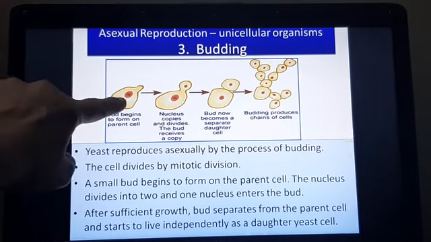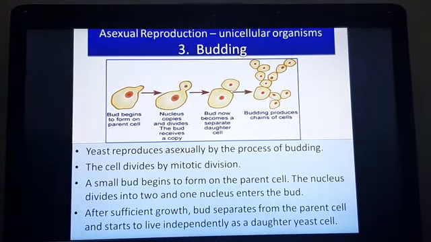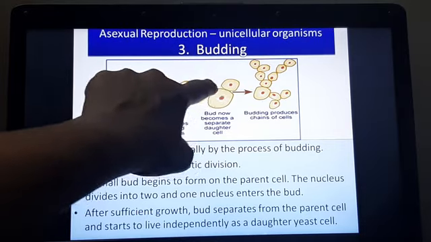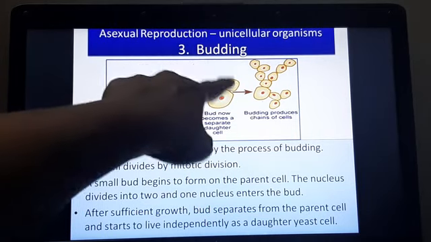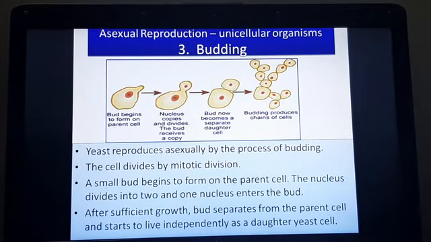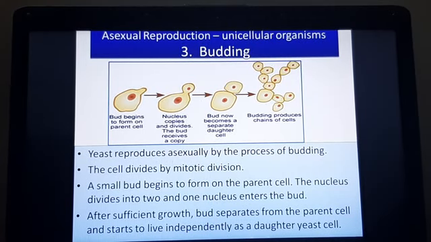The nuclear material will replicate and divide, and one part of the nucleus gets into the bud. The bud then simply starts growing in size, and then there's a little wall or depression that is created here, the groove, and the cell separates from the parent. Sometimes it just remains attached, it grows in size, and then it again gives a bud, and therefore reproduction will continue. So with that, we have seen how unicellular organisms asexually reproduce.